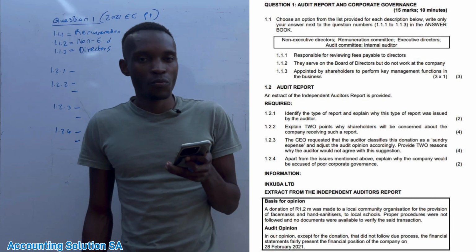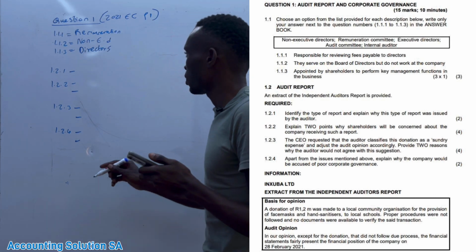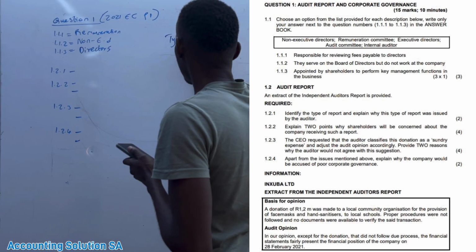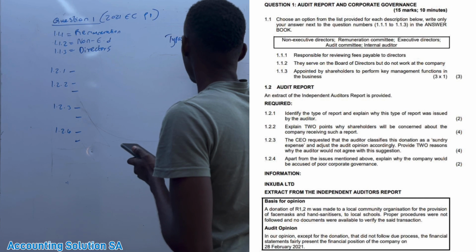Okay, so in order for you to answer this question, you must know the types of audit reports.